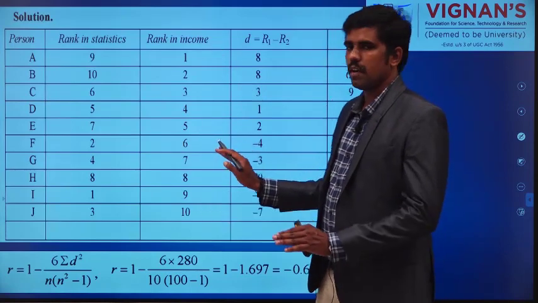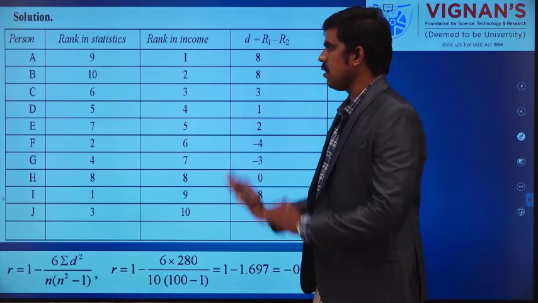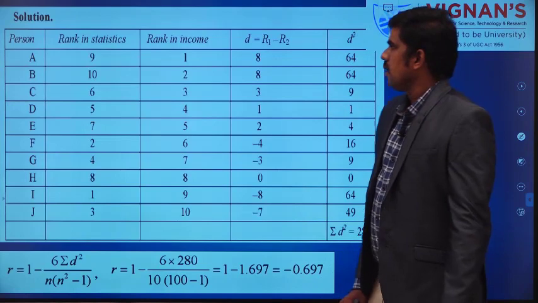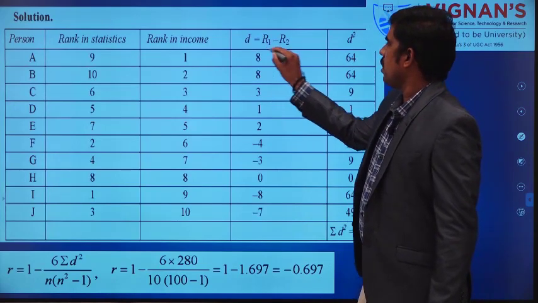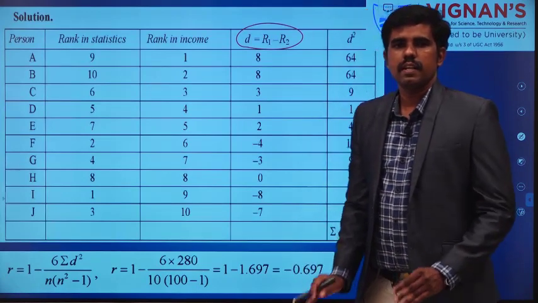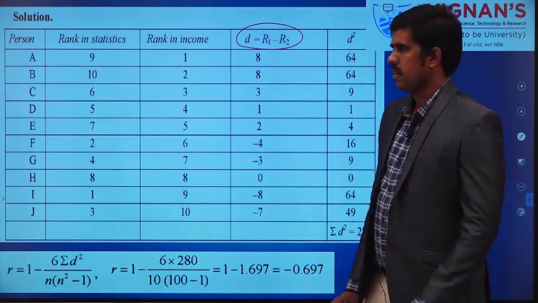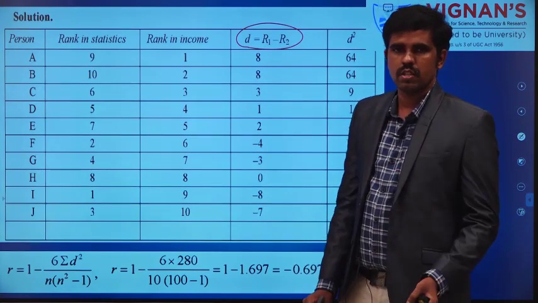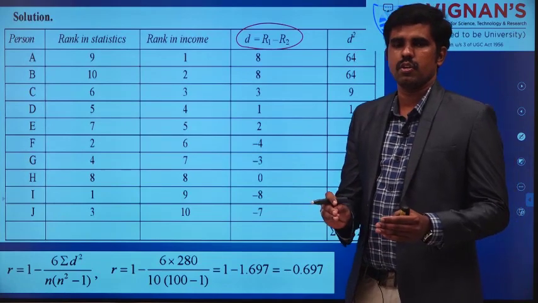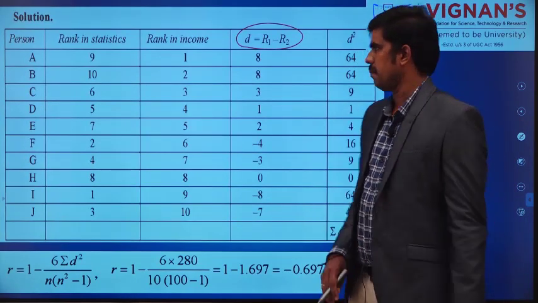So the first 3 columns are whatever is given in the data, written in the form of a table. Then the first calculation I need is D. What is D? Difference between the rank in statistics and the rank in income of that particular person A, B, C respectively.